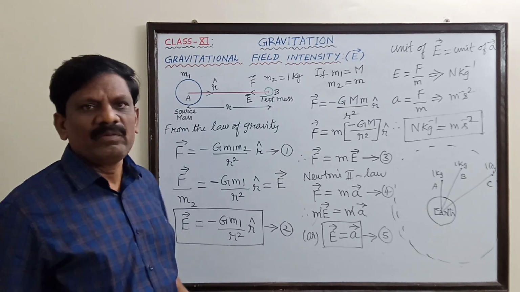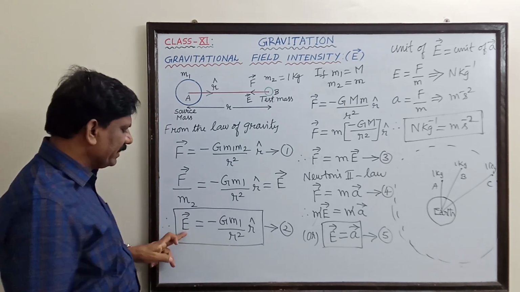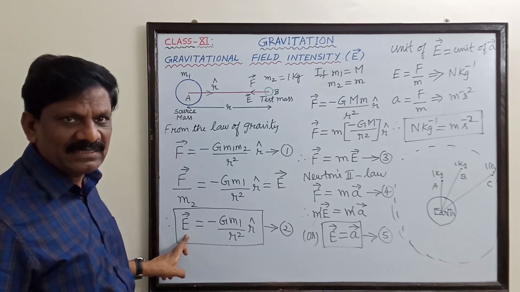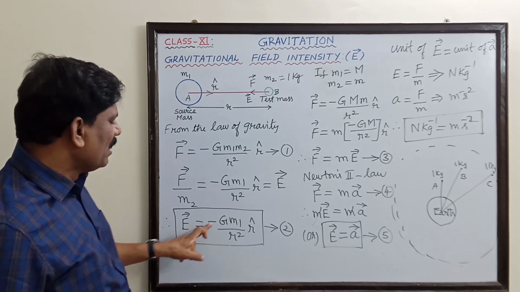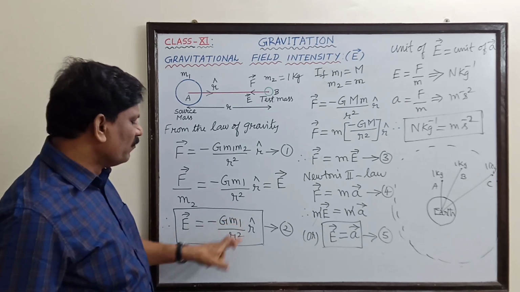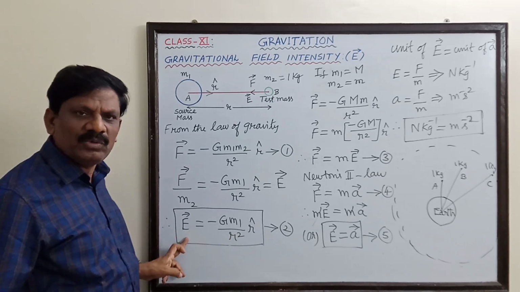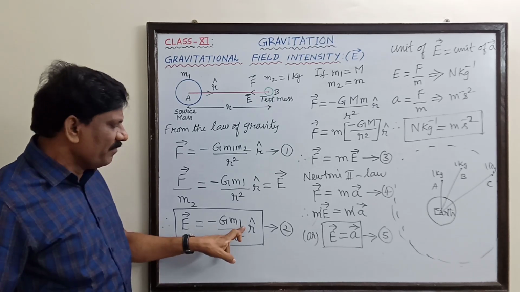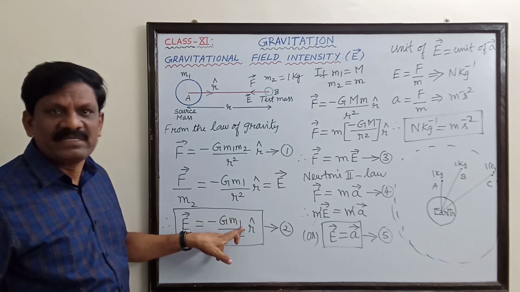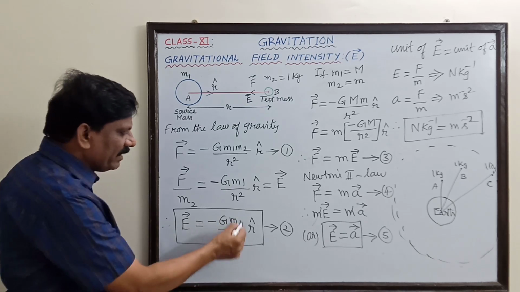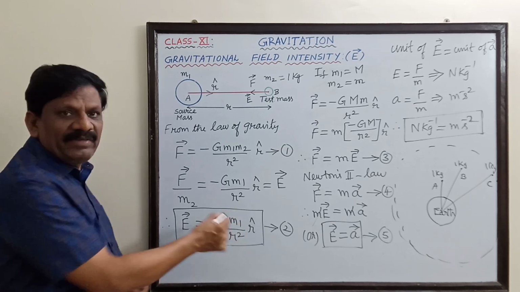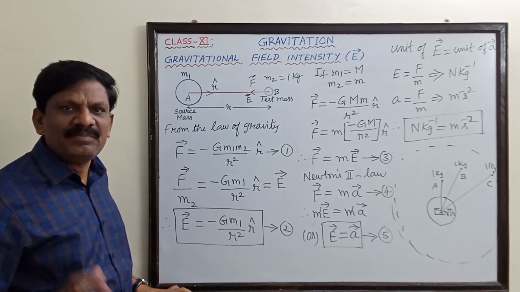So finally we have to remember this expression forever. The expression for the gravitational field intensity is E vector is equal to minus of G m1 by r square. E is due to the source mass, and here we have to substitute the source mass m1. And you find that here it is not having a term m2. So what does it mean?